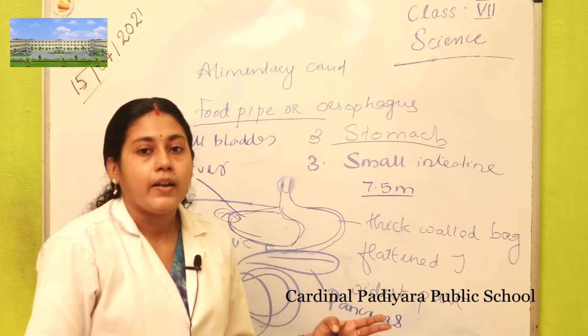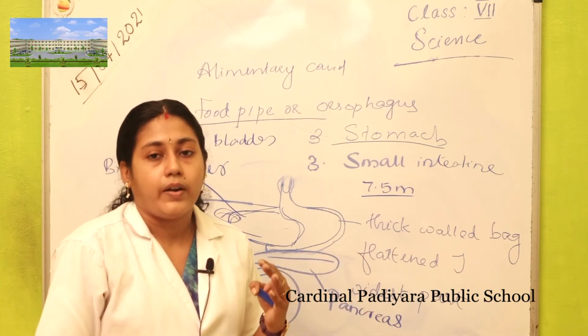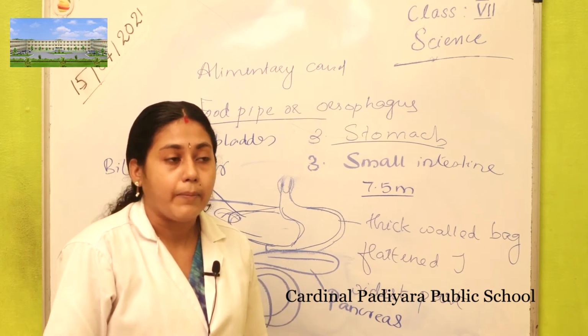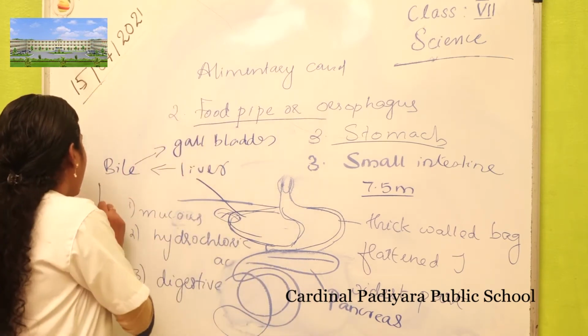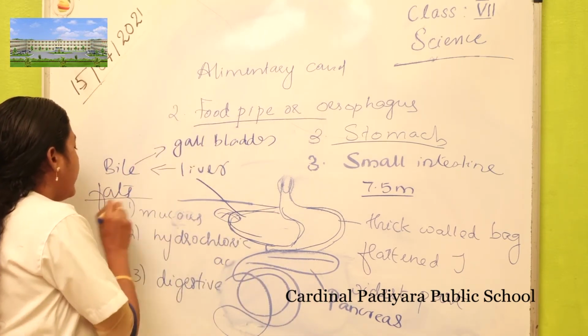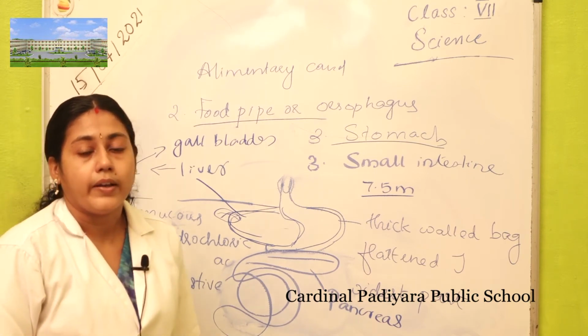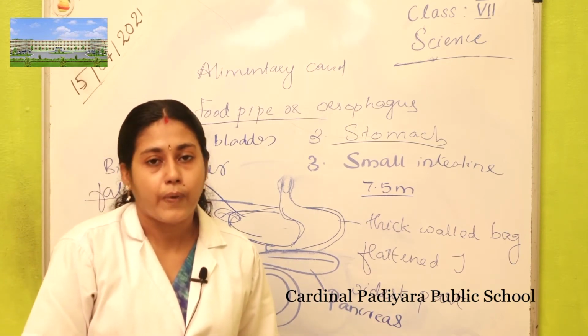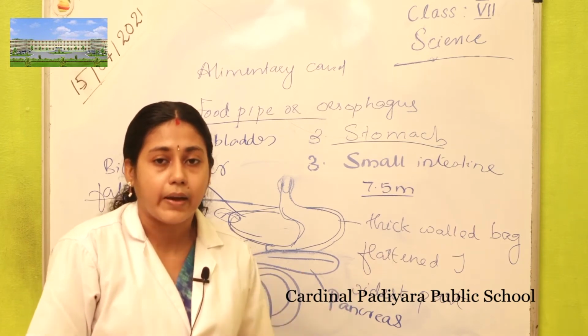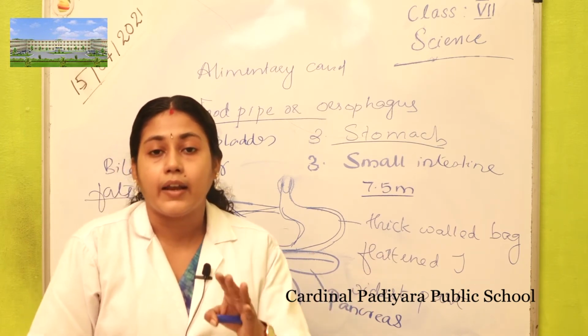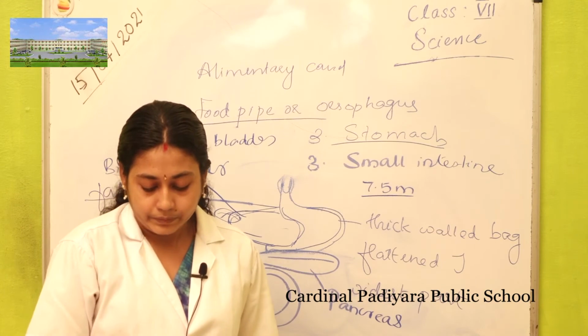And this bile plays an important role in the digestion of fats. So, fat is digested by the bile secreted by the liver.